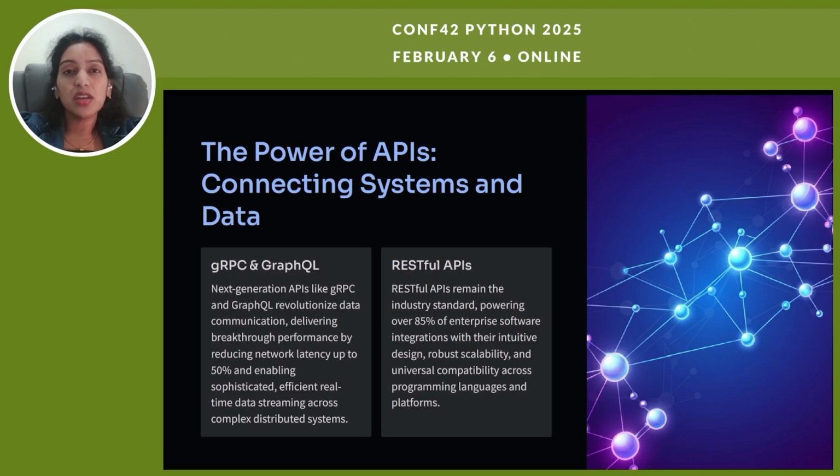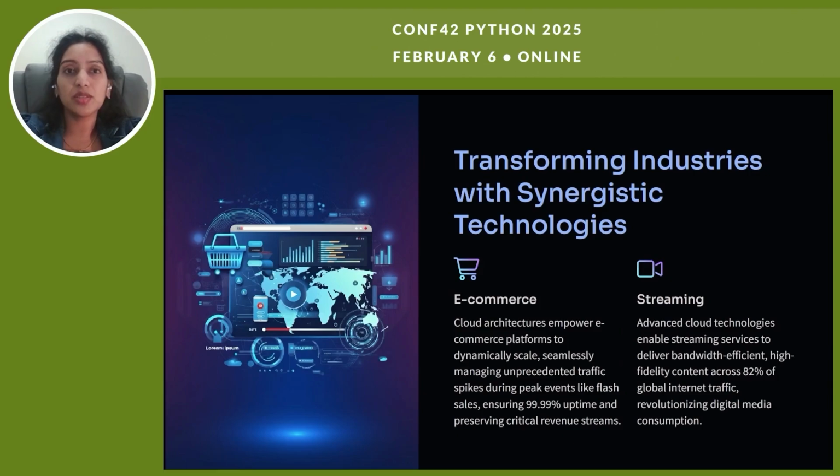Now that we have seen how APIs power connections and data sharing, let's explore how these technologies are transforming industries with some real world examples. E-commerce platforms experience unpredictable traffic spikes, especially during major events like Black Friday sales or product launches. During a flash sale, thousands of users might log in simultaneously. Cloud technologies ensure the system can handle the demand, providing a seamless shopping experience with no downtime.